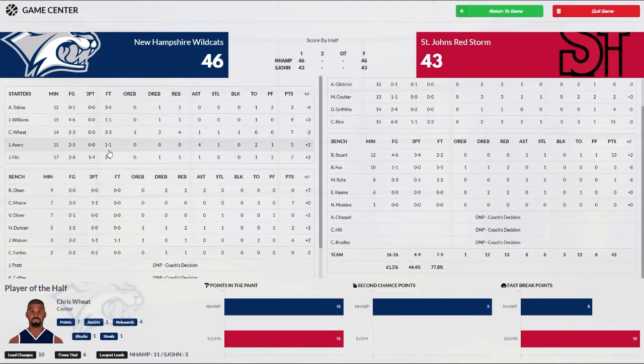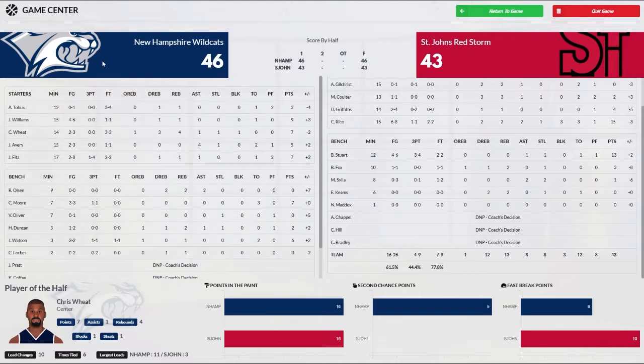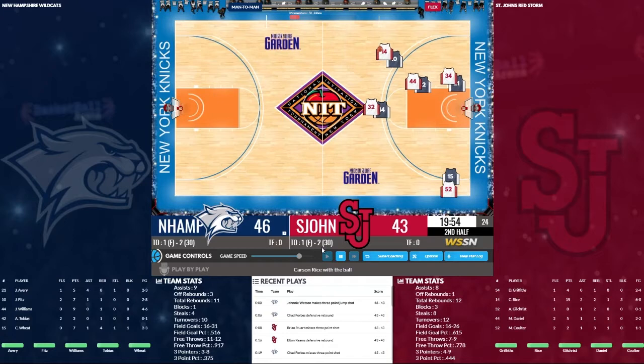So for us, we didn't have anybody in double figures, but balanced scoring. Williams with 9, Wheat and Fitz each had 7. Avery had 5, Tobias had 3. Off the bench, Moore had 7, Watson had 6 in 3 minutes. Duncan had 2. Olsen, Oliver, Forbes all played and didn't score. We shot 51%, 3 of 8 from behind the 3-point line, 11 of 12 from the charity stripe. We turned it over 10 times. So we got a tight one here in Madison Square Garden.